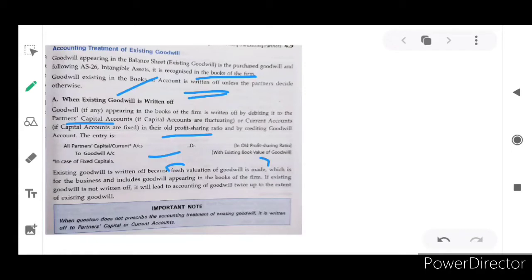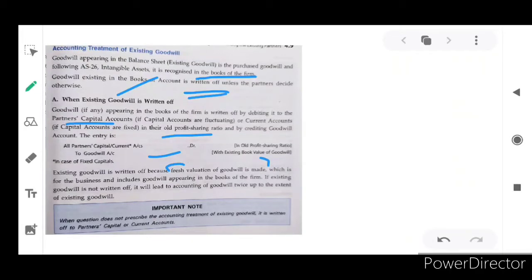We are going to deal with this with the help of a problem. By chance, if existing goodwill is not written off, how do we deal with that goodwill? But an important notice: when the question does not prescribe the accounting treatment of existing goodwill, it is written off to partners as per their existing profit and loss sharing ratio, in the capital or current accounts of partners.